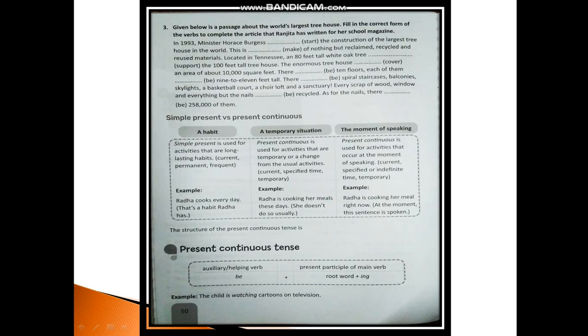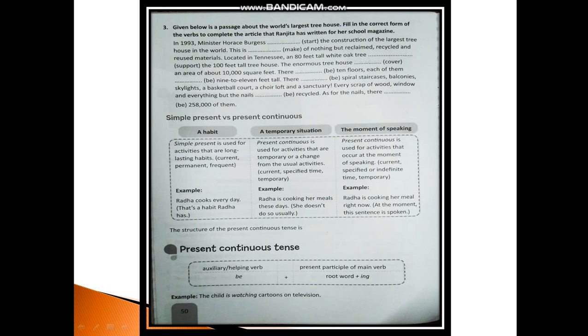A temporary situation के लिए आप present continuous use करेंगे for activities that are temporary or a change from the usual activities. Radha is cooking her meals. So right now she is cooking her meals, but she doesn't do it usually. And the moment of speaking, जब आप बात कर रहे हैं तब वो काम हो रहा है. So Radha is cooking her meal right now means अभी वो खाना बना रही है. Maybe later on she'll do something else. Okay. So this is your present continuous tense.